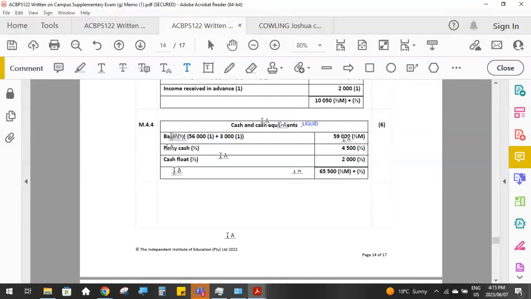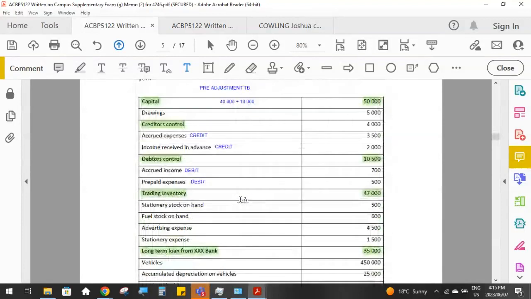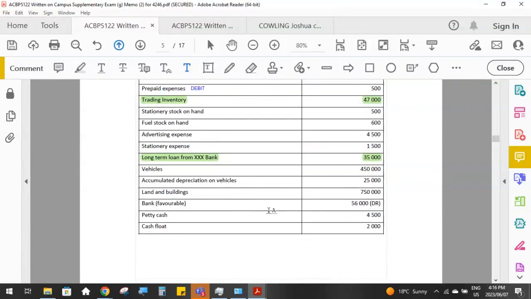so that we regard it as cash. So our bank, 56,000, that comes from our TB, and it said their bank favorable, so we know that that is a debit balance, and they've put debit in brackets as well. Just pay attention to that, because sometimes the bank might be unfavorable, which means it's an overdraft, in which case that would be a credit balance. So just make sure that you add those amounts correctly.